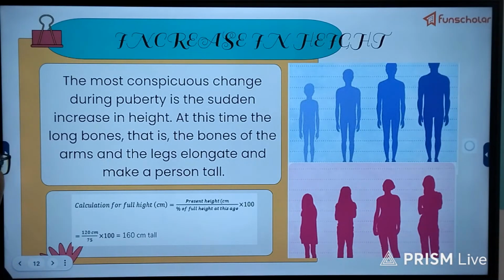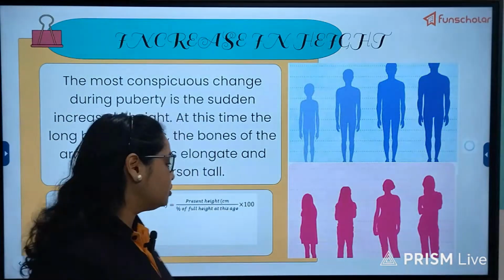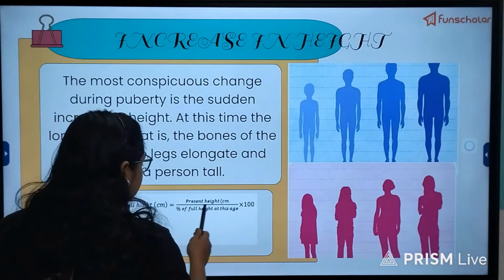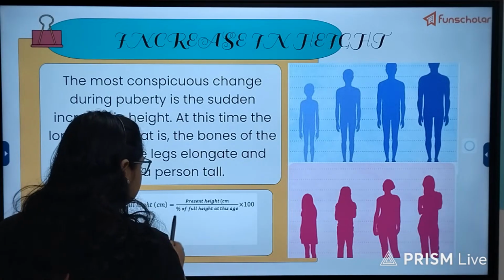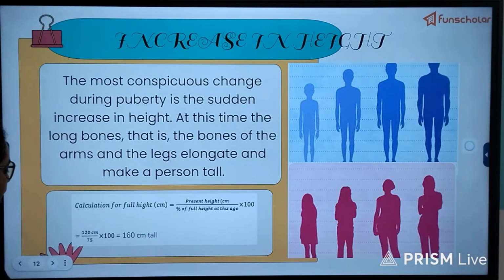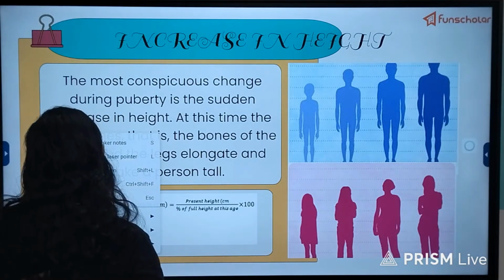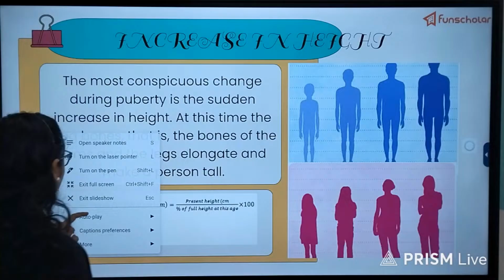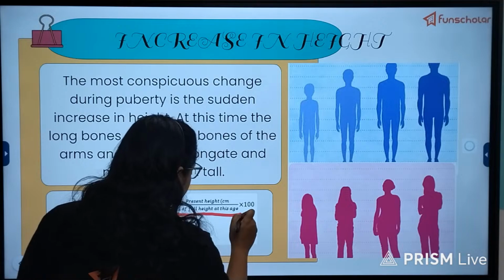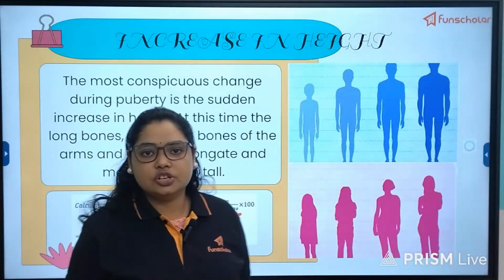So how can you know how much percentage you have increased suddenly during puberty? Here is the formula to calculate this. Present height in centimeter, divided by percentage of full height at this age, into 100. This is the formula to calculate approximately what your total height will be at the end of the adolescent stage. For this percentage of full height at this age, there is a chart from which you can take.